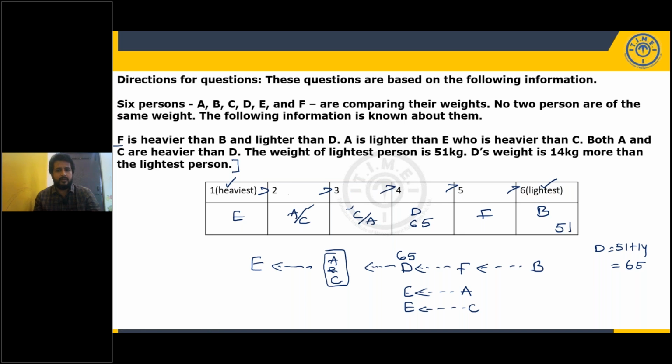And below this, we have questions based on the if condition. If A is the second heaviest, who is the third heaviest? This kind of questions are given below this. Very simple one.